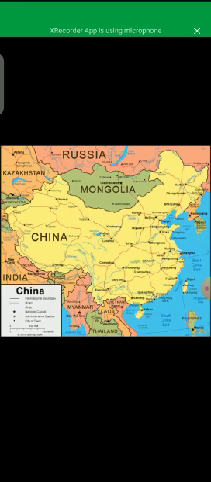This is also the map of China. You can observe in the yellow color the neighboring countries: Mongolia, India, Pakistan, Myanmar, and so many countries share borders. Why? Because this is the largest country of continent Asia, and you know that it is also the fourth largest country in the world, and its important cities include Shanghai. Okay, coming toward the facts, this is the flag of China.